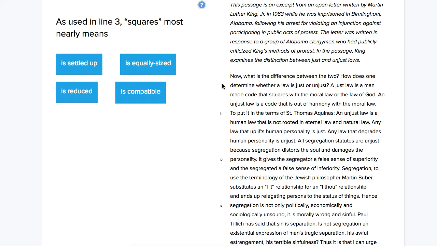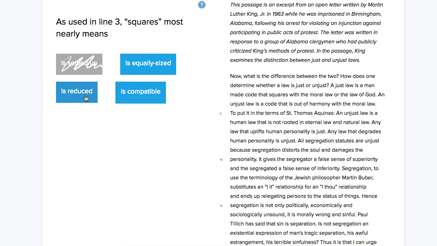So I'm going to read these options and see here. Okay, so I may know the word squares to mean like settled up, as in, if I'm settling a debt and I give money to someone and then they say we're square, but in this case it's not what it means, right? We're not talking about settling a debt. Is reduced, so we can substitute this in and see if it works. A just law is a man-made code that is reduced with, or is reduced to, the moral law. Doesn't really make sense.